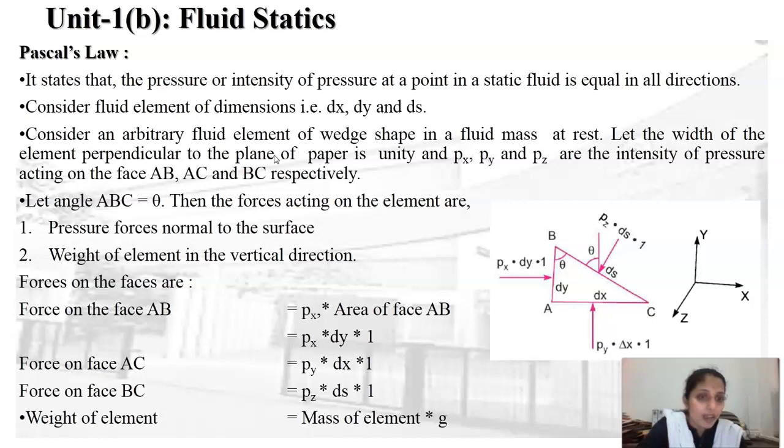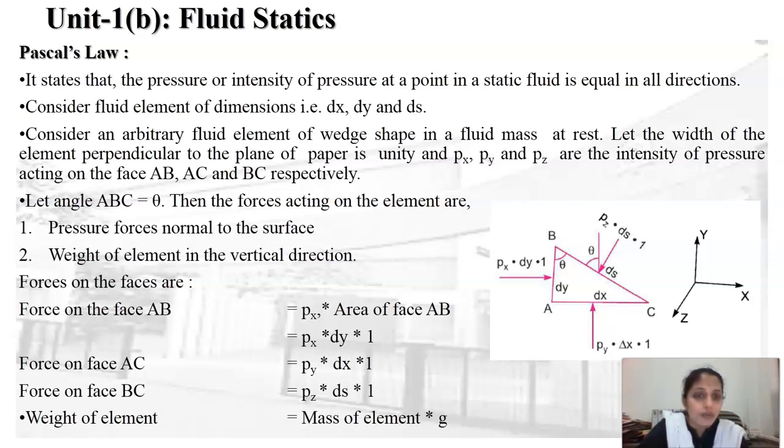Px, Py and Pz are the intensities of pressure along the x, y and z directions respectively. Here AC, AB and BC are the sides along the x, y and z directions respectively. Let theta be the angle ABC.